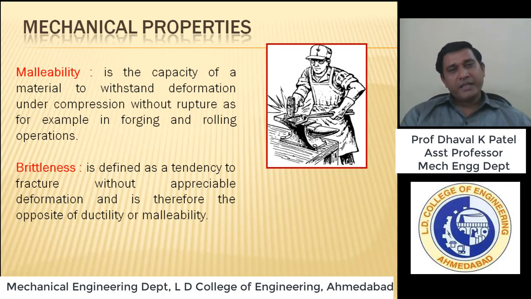So a brittle material is defined as a tendency to fracture without appreciable deformation, and that is why it is a dangerous material for certain applications. It is the opposite of ductile and malleable materials. Ductile materials will give deformations. Malleable material also deforms, but brittle material will never deform, right?